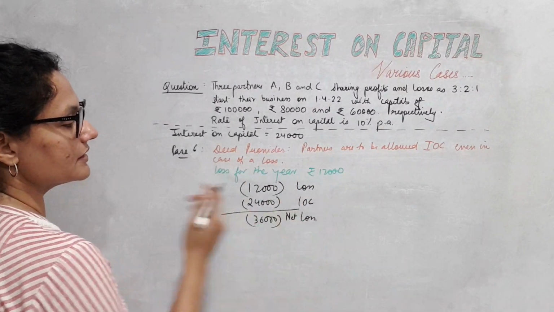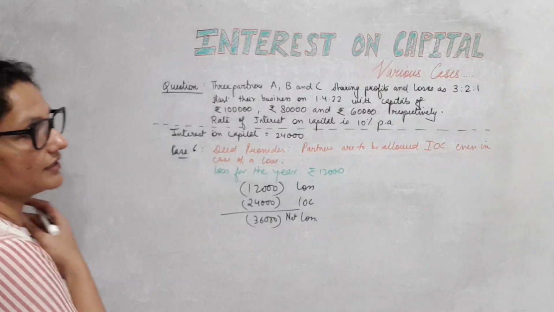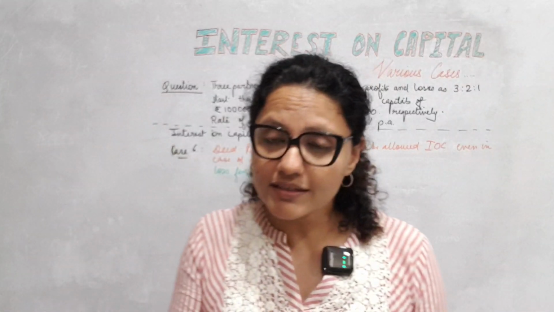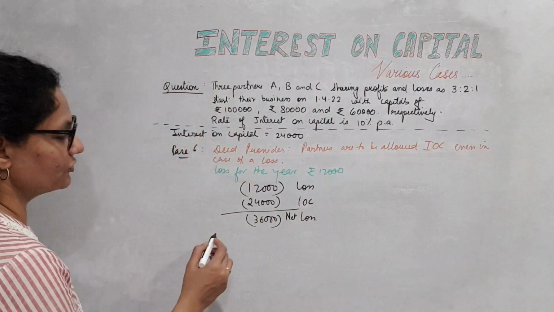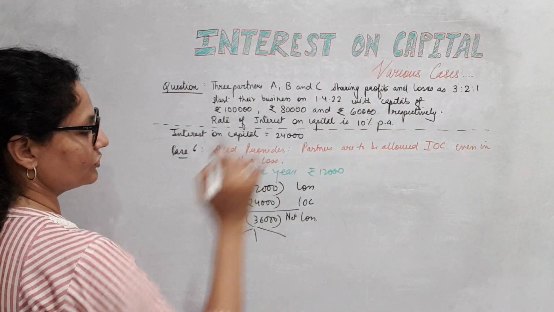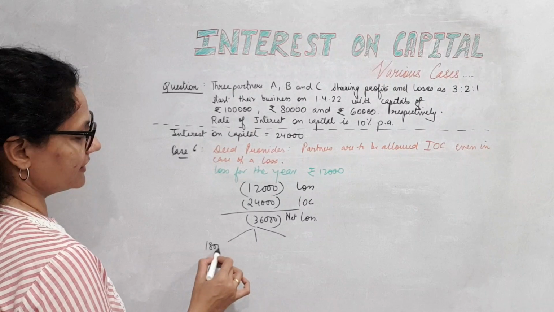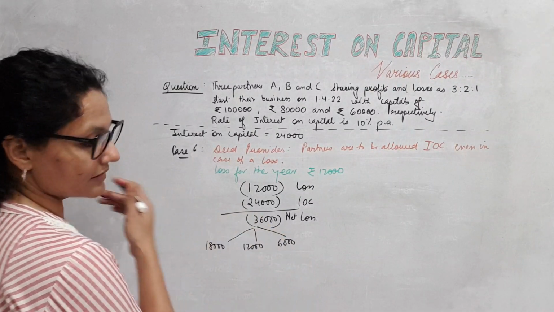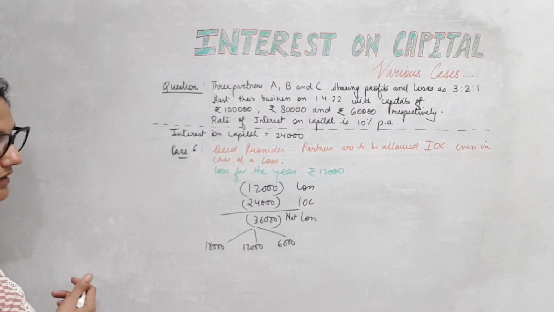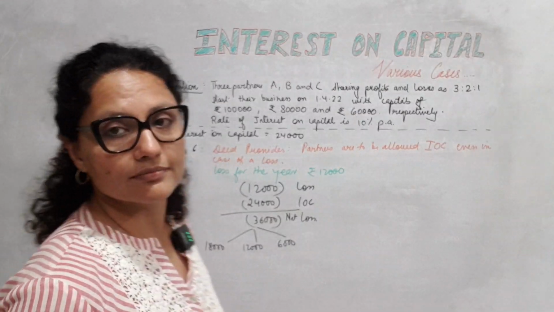So this results in a net loss of 36,000. This loss has to be distributed to partners. So if I distribute in the ratio 3:2:1, I get 18,000, 12,000, 6,000. Okay? This is how we distribute.